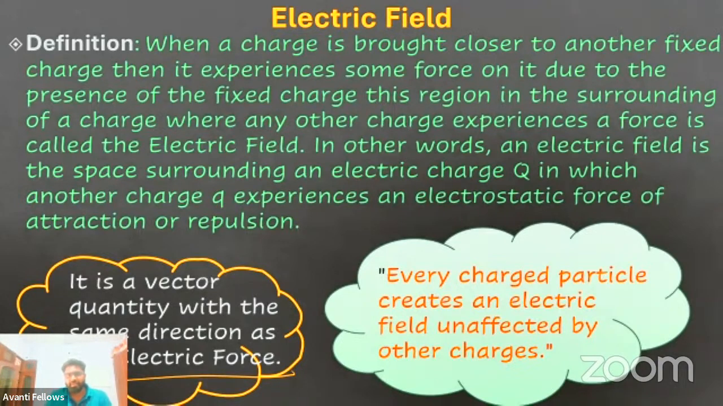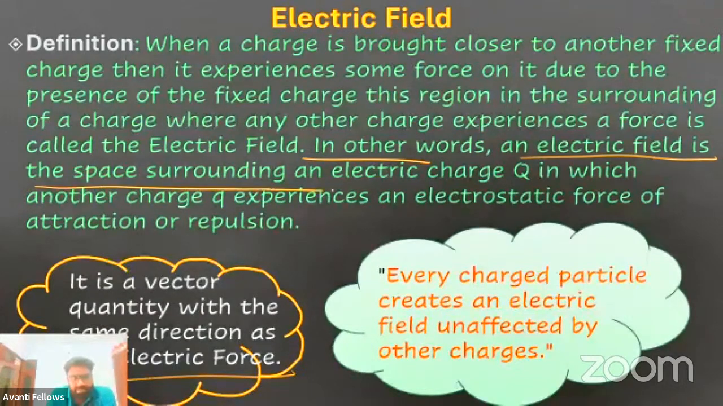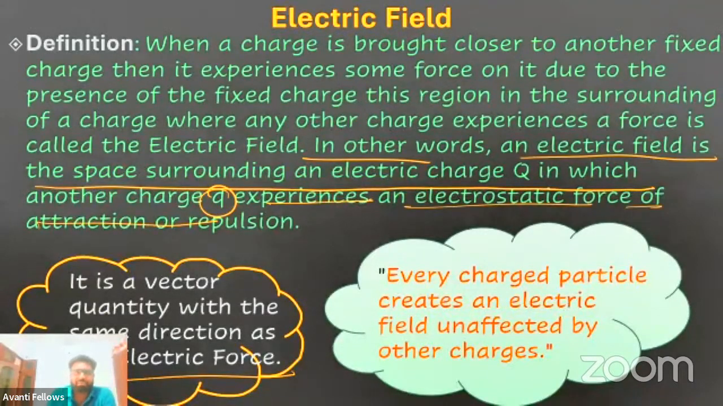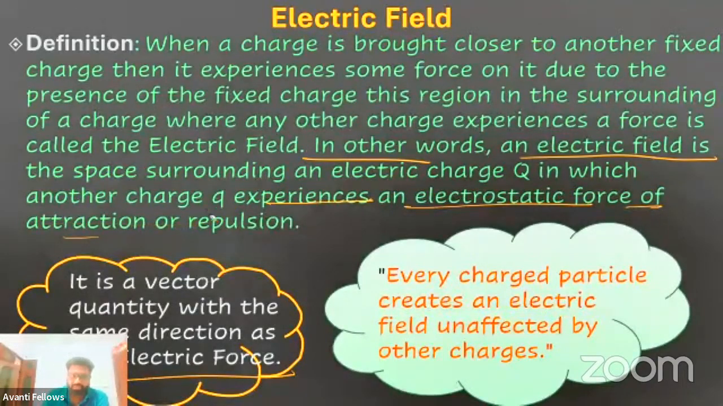Okay? In other words, you can say that an electric field is the space surrounding an electric charge capital Q, in which another charge small q experiences an electrostatic force of attraction or repulsion. So electric field is nothing but a space surrounding an electric charge capital Q, in which another charge small q will feel a force, either attraction or repulsion, based on the type of the charge. Clear?